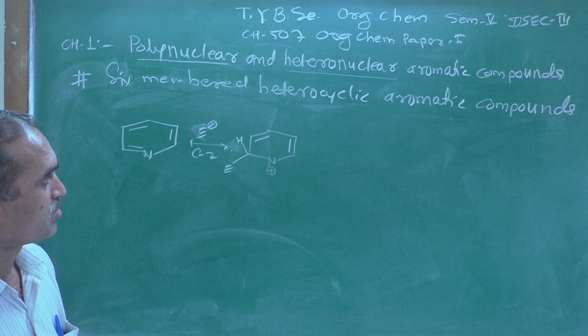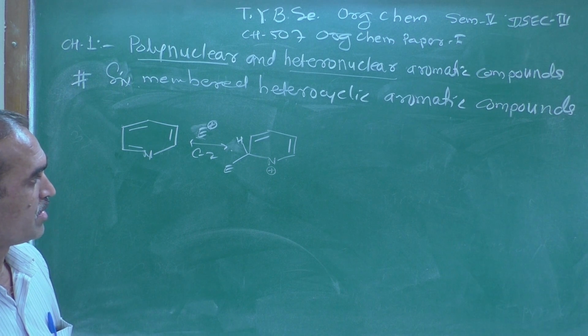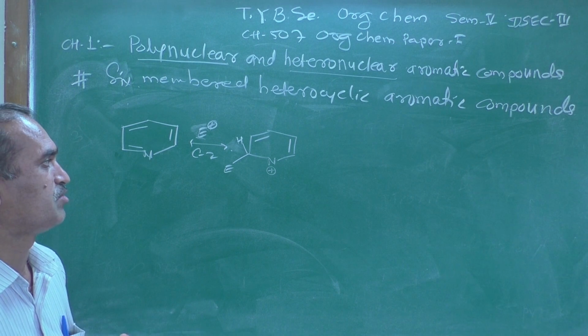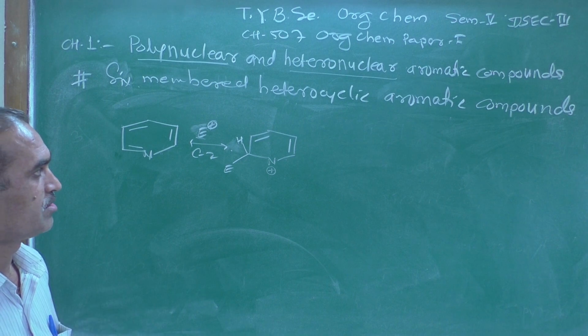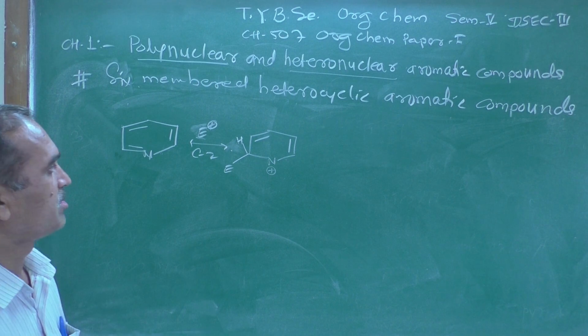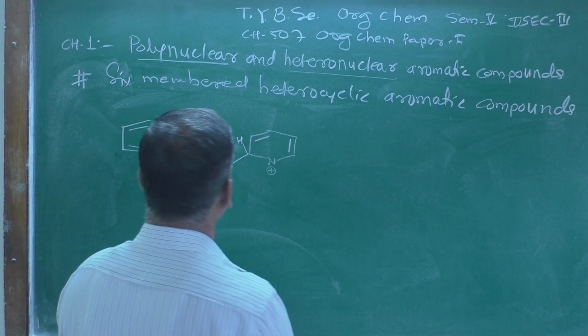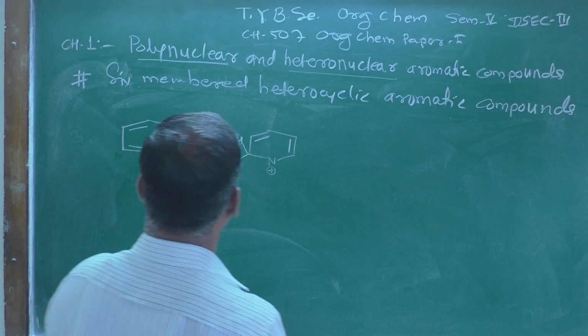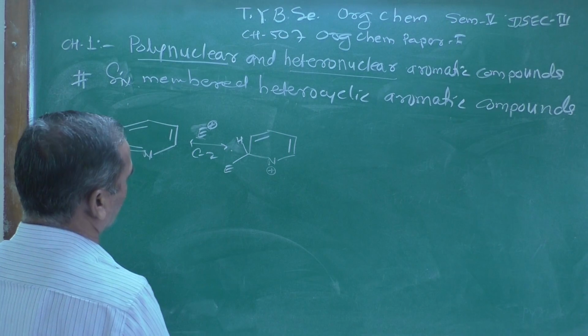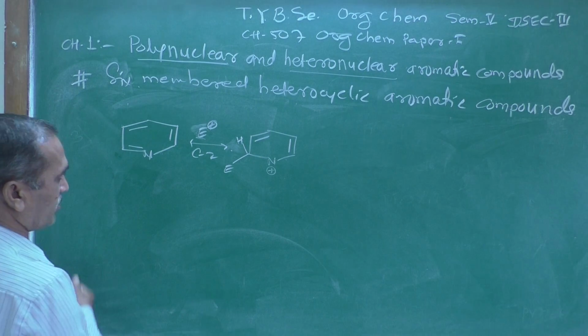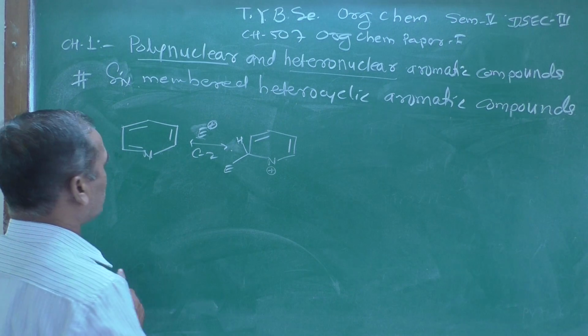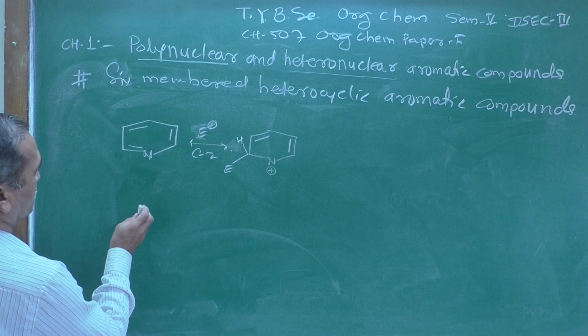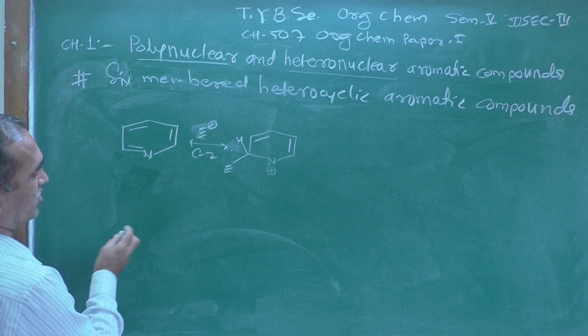Now that nitrogen atom never tolerates a positive charge if there are 2 bonds, unless it exceeds the octet. So when the electrophile attacks there, we get a transition state like this, and this is not a possible transition state here.